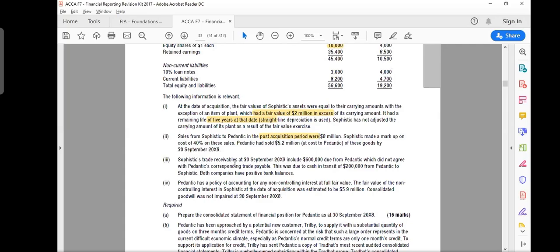Trade receivables, it is not the part which we need for goodwill. Pedantic has a policy of accounting for non-controlling interest at fair value. Yeah, this is what we need. The value of non-controlling interest in Sophistic at the date of acquisition was estimated to be 5.9 million. We need it. The current goodwill was not impaired. Okay, so this is the data which we have taken.